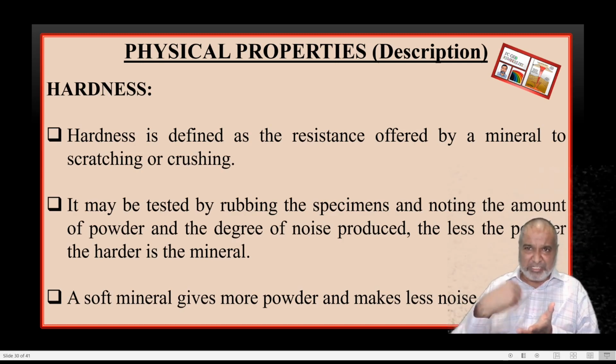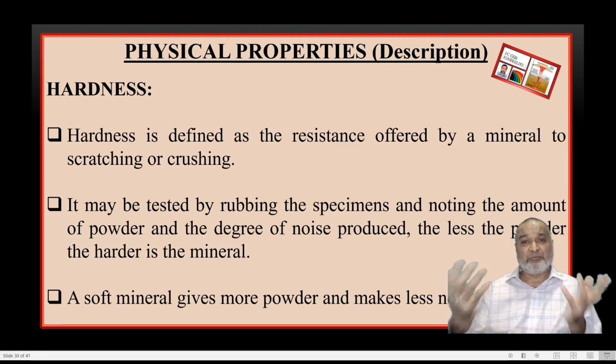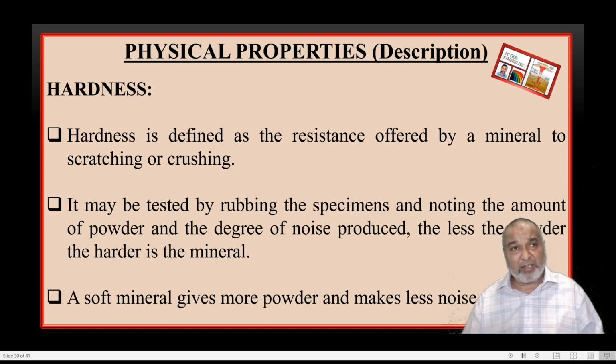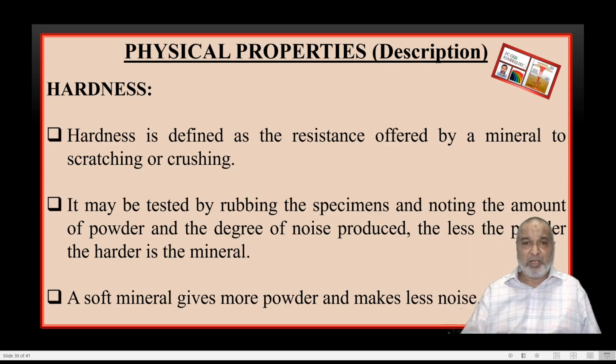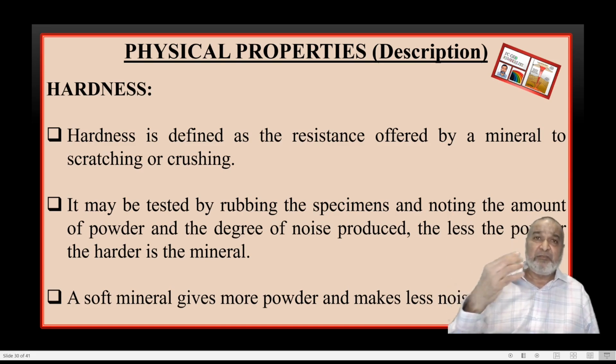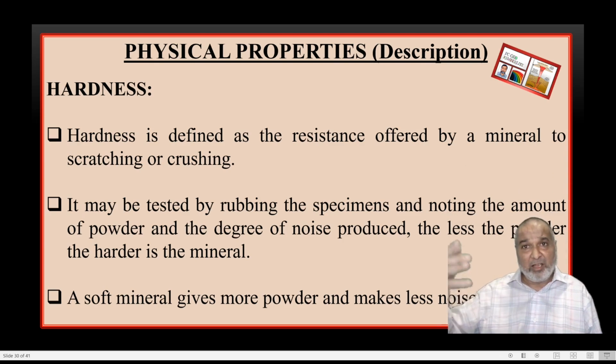Scratches, powder. First, initially, you'll get lines on that. And if a still harder mineral is there, you will get a little bit of powder. Still harder, deep scratch, more powder, less noise. And the highest one, the diamond, will break into two pieces. So where the mineral is soft, we get more powder, less noise. And when the mineral is harder, we get less powder and more noise. When it is harder still, no powder, more noise.